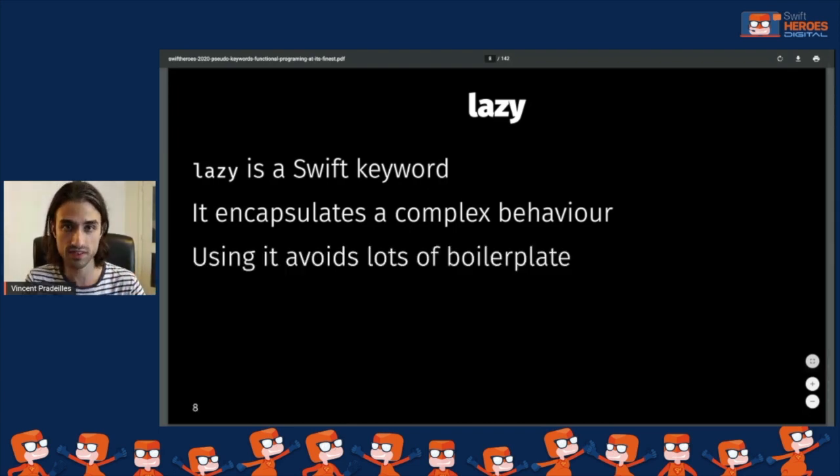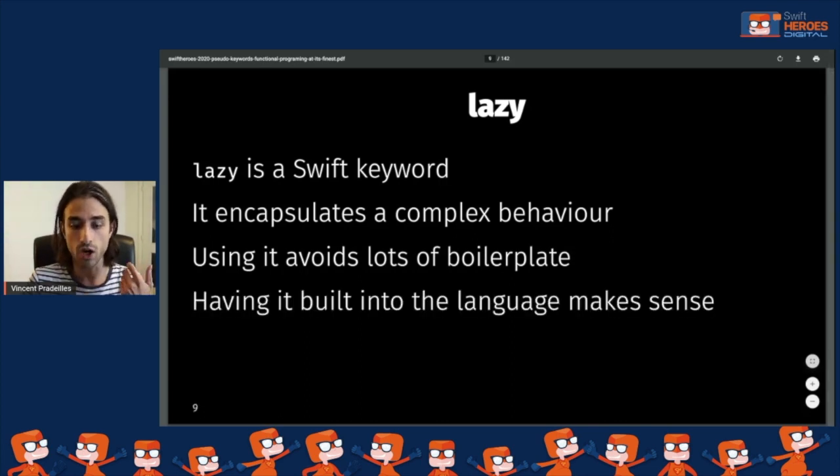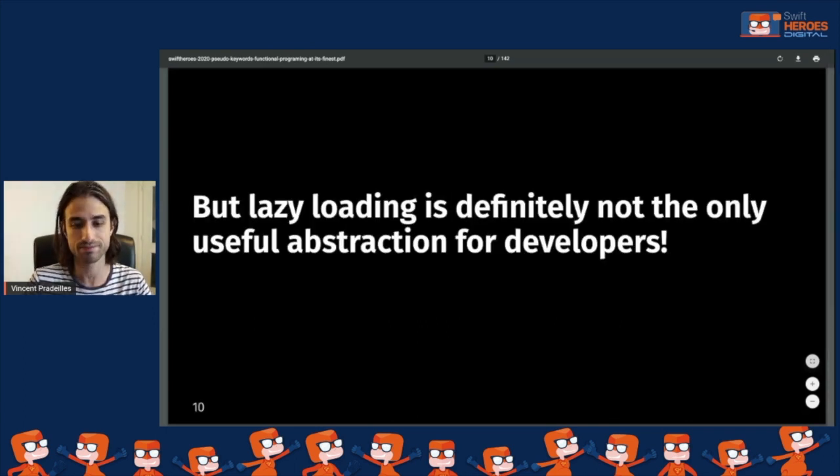We like to have this keyword in Swift because it removes a lot of boilerplate that we used to have in our Objective-C code base and that we would still have in Swift if there wasn't the lazy keyword. So lazy is a good addition to the language. It makes a lot of sense to have it built into the language.